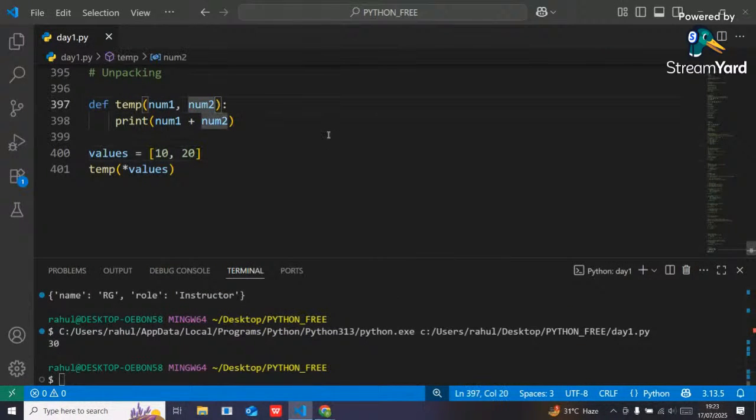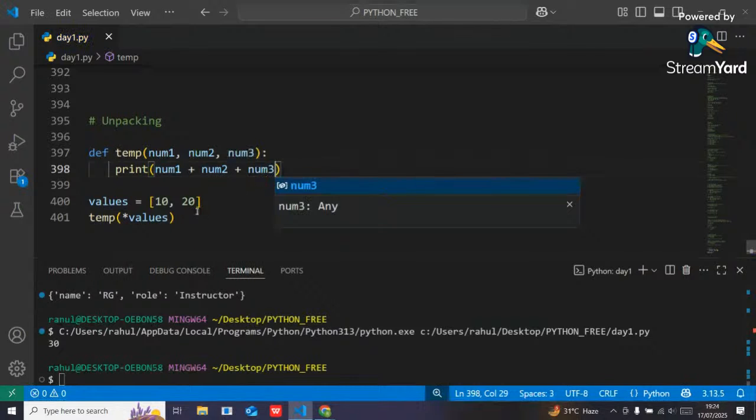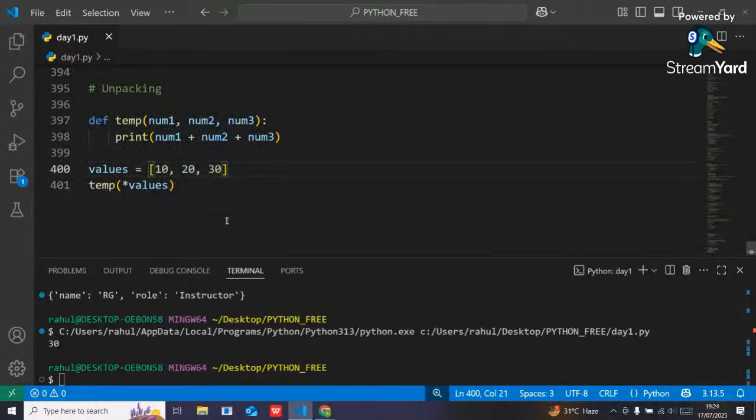Suppose I pass num3 also, and here another value like 30. It will break this list first, take the individual data items, and pass them individually. 10 will be considered as num1, 20 as num2, 30 as num3. Got it, people? If I execute it, see the output 60. That is what unpacking is.